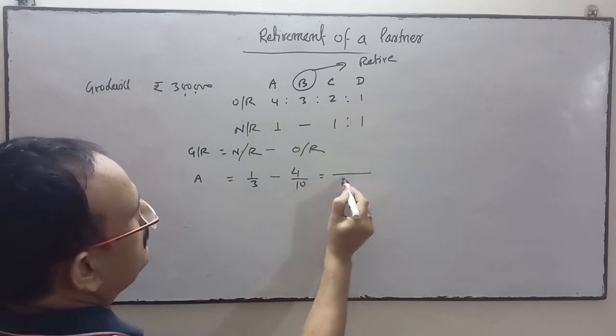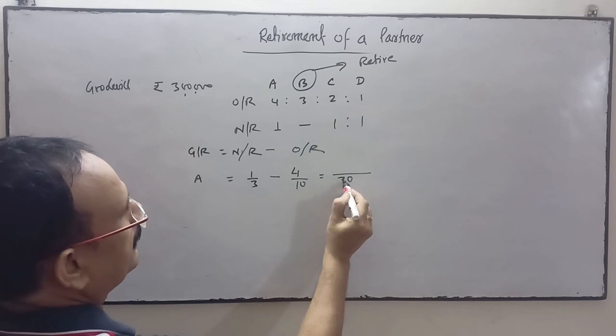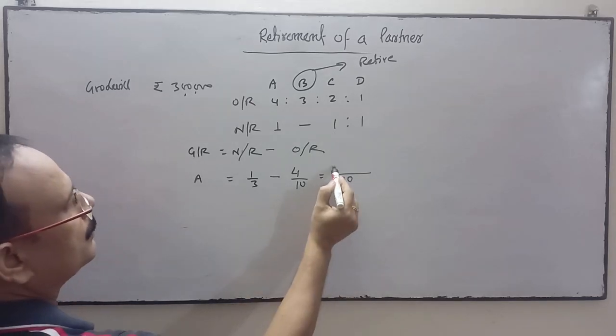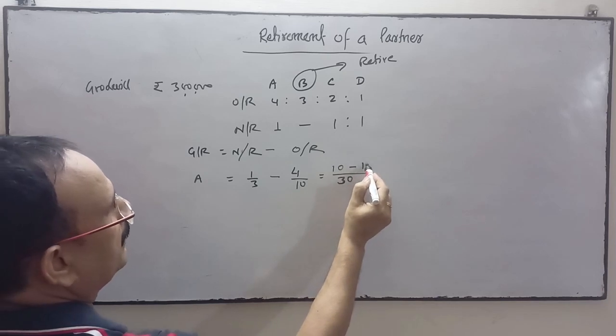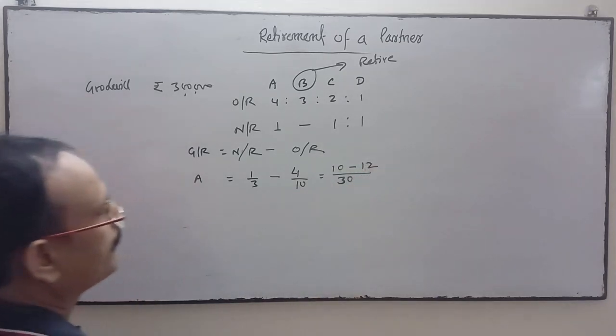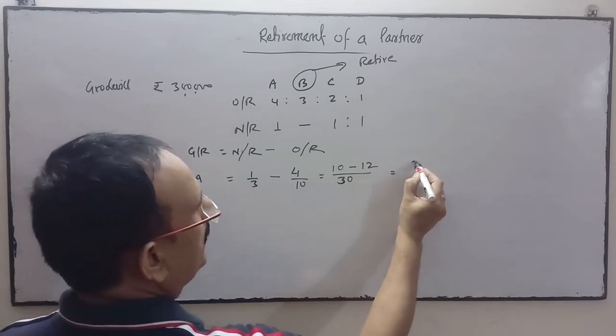So LCM is 30. 10 minus 12, it is minus 2/30.